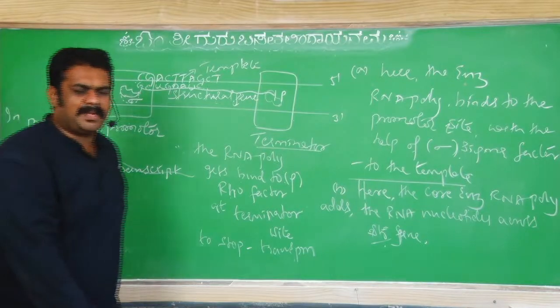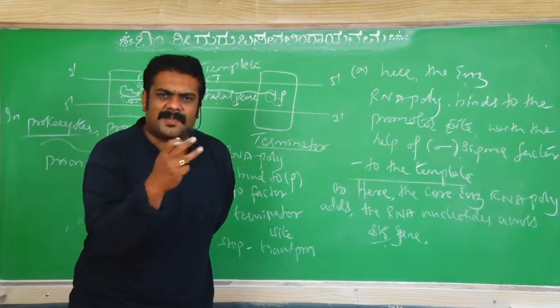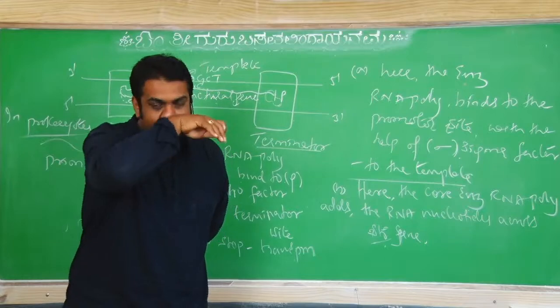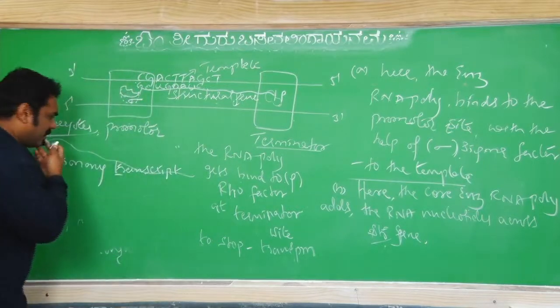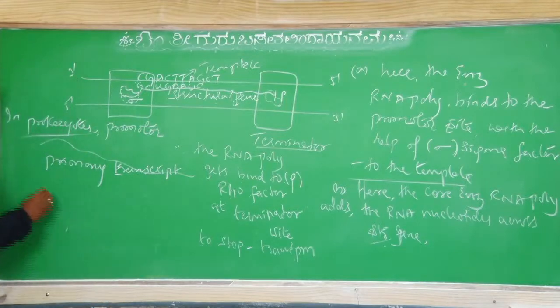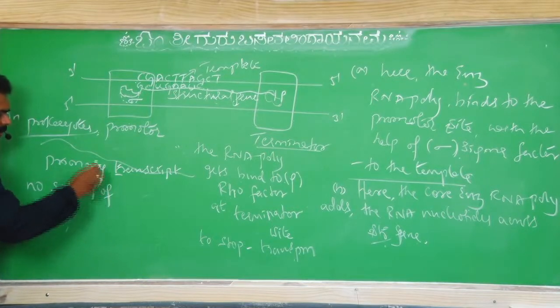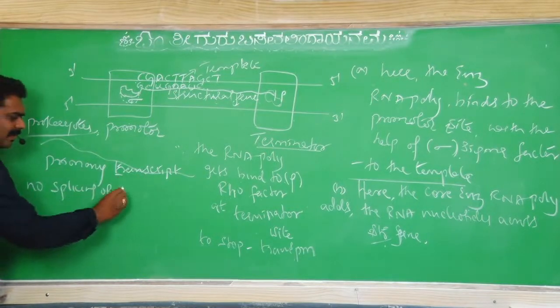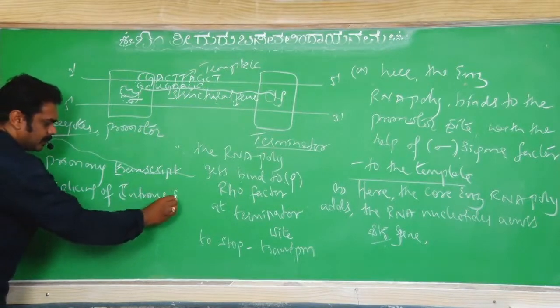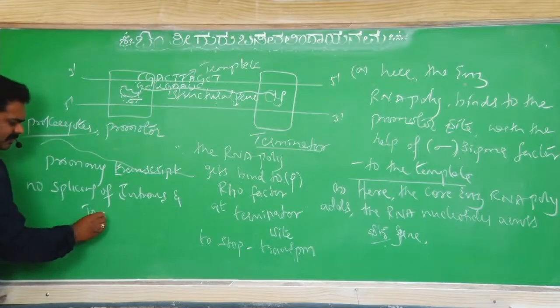In this primary transcript, should we cut off any part called introns and join the exons? No, it's not like that. In the primary transcript, there is no splicing of introns and joining of exons.